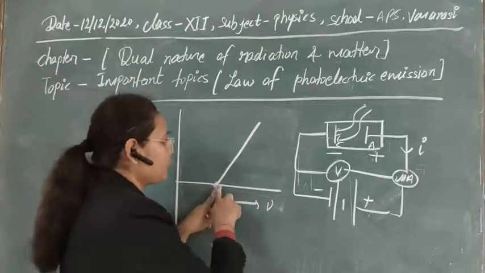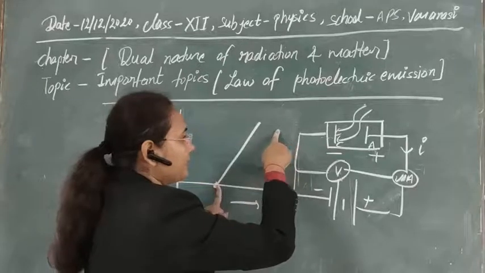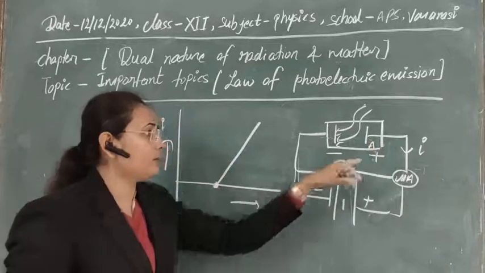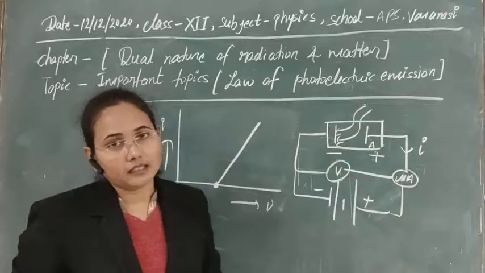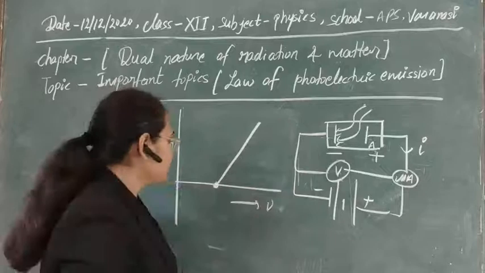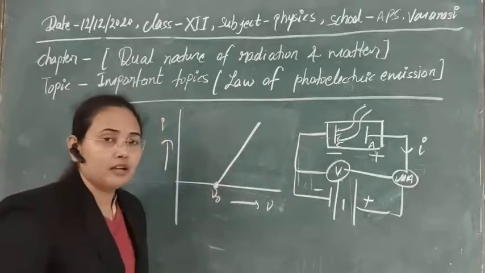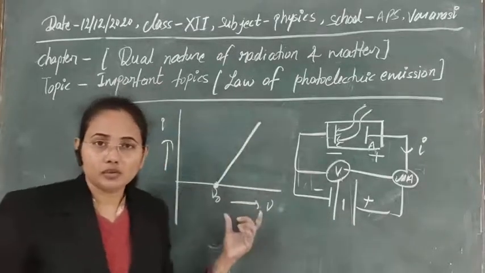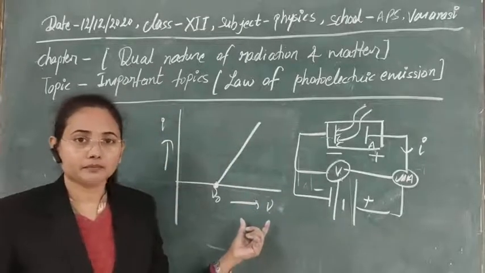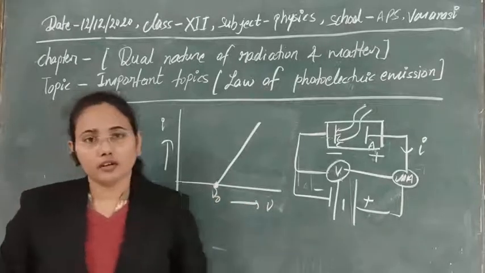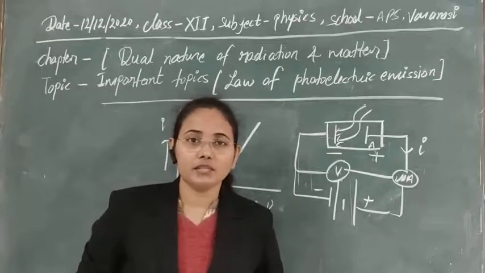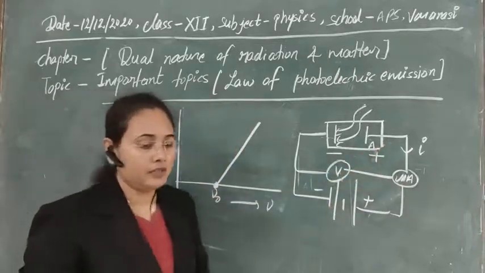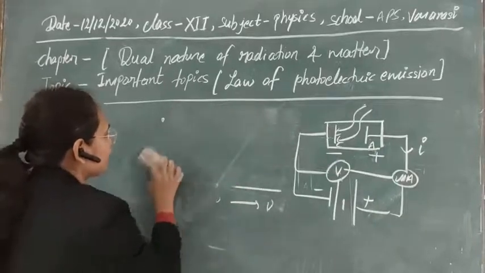After that, the electron is using energy to increase its kinetic energy, and due to the increase in kinetic energy, more of the electrons will reach the anode, and the electric current increases linearly after that. So this frequency at which electrons start to emit from the surface of the metal is known as the threshold frequency or cutoff frequency. Below the threshold frequency, no electrons are emitted from the surface, and the photoelectric current will be zero in the circuit. So this is the third thing that affects the photoelectric current.